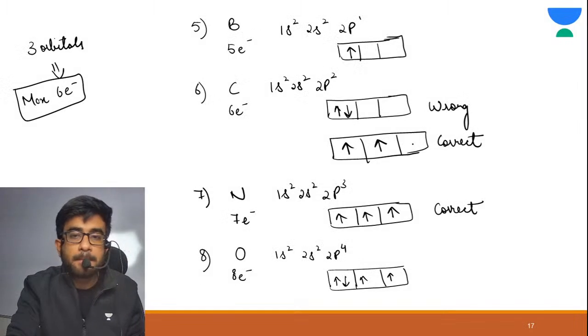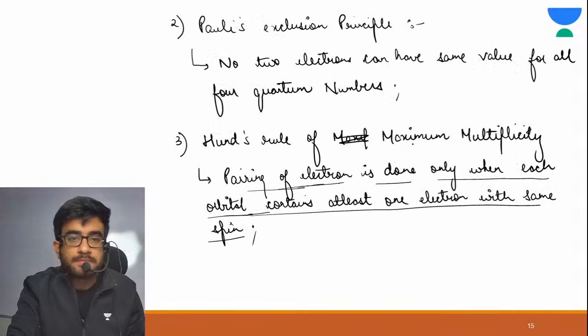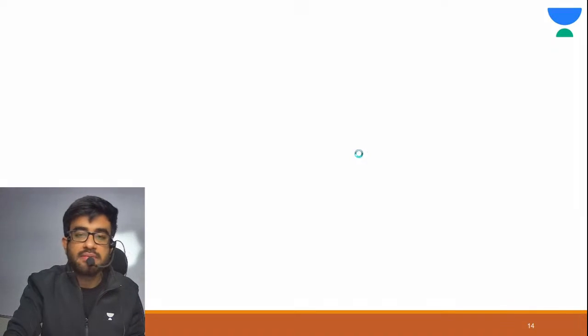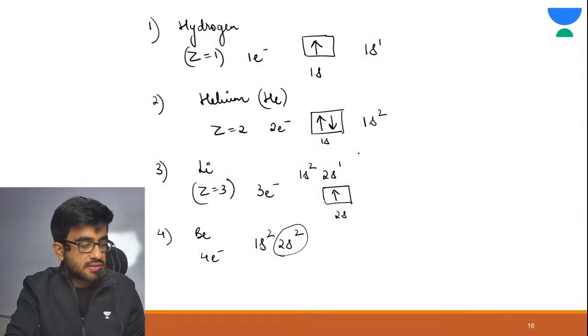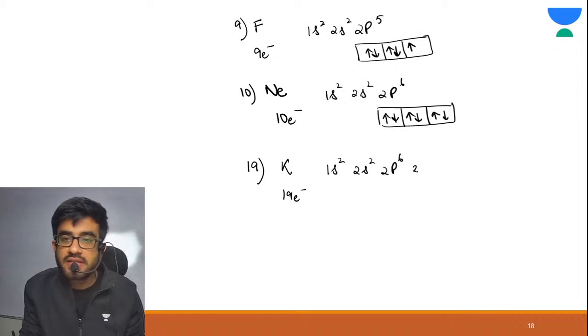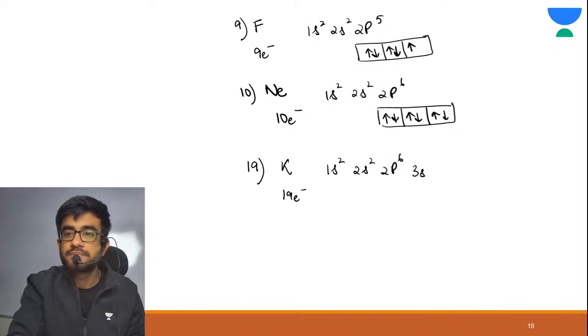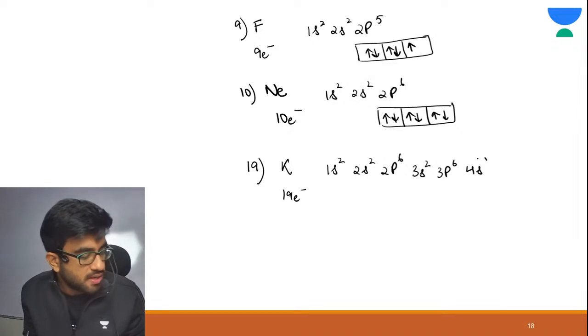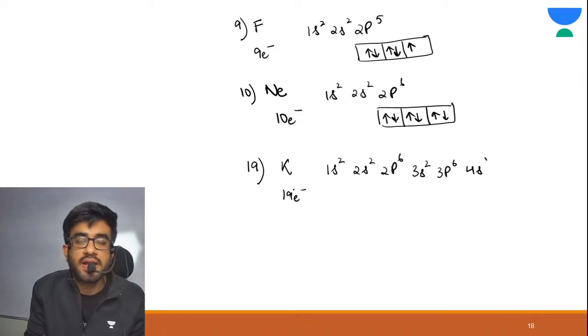After 2p you have your 3s and 3p, correct? Then you will have 3s2, 3p6, 4s1. All right, this is your potassium electronic configuration.